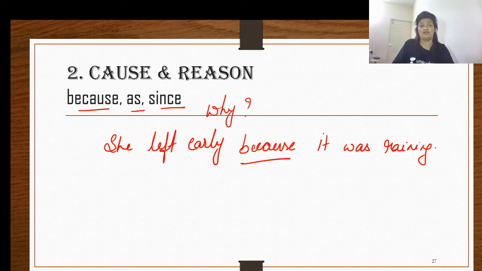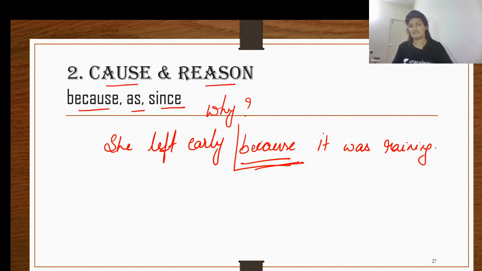She left because it was raining. Why did she leave early? What is the reason behind? Well, the reason was it was raining. Because it was raining. Therefore, the word because tells you the reason. Hence, it is called the conjunction of cause or reason. And this is our dependent clause.